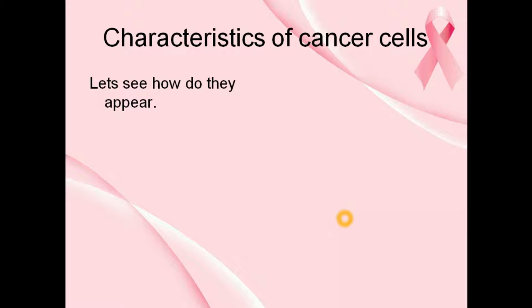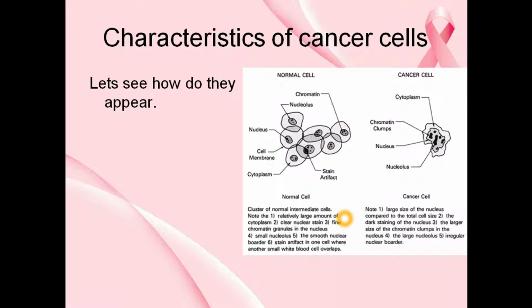So the first characteristic that we need to know is how this cancer cell appears when we look under the microscope. Here I have taken a diagram which shows a normal cell and a cancerous cell. We can see the difference in the appearance of both cells. This normal healthy cell has good structure, but this cancerous cell has a somewhat distorted structure, right? You can take a look at that. It's totally distorted. You know why?